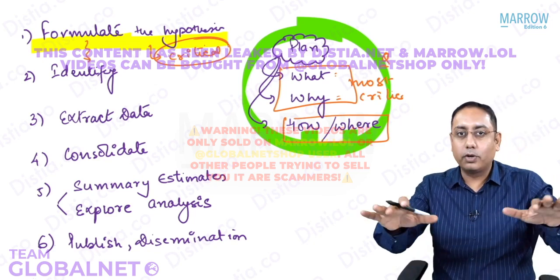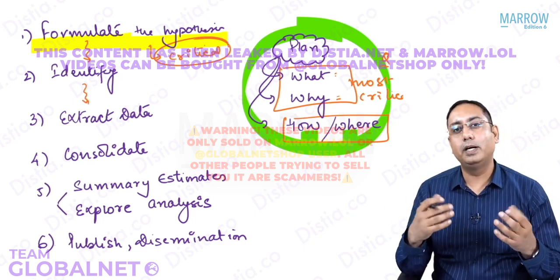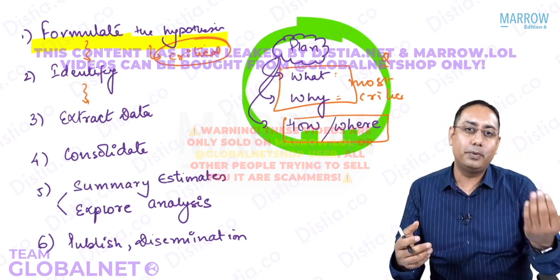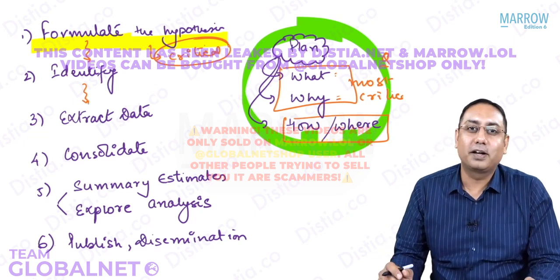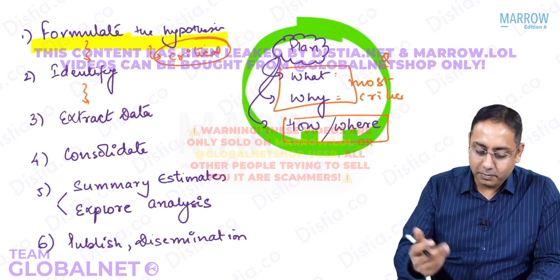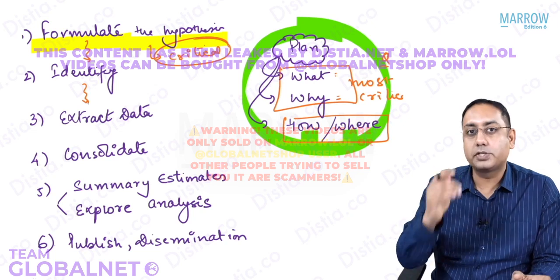You identify what all research is there. Once you identify what all research has been done using various computer methods we have nowadays. So we don't go to libraries. In earlier times, my seniors used to go to libraries to conduct evidence-based medicine. But now we have everything on mobile phones, right? Or even on desktops. So you identify the studies using various search engines, and then you extract data.